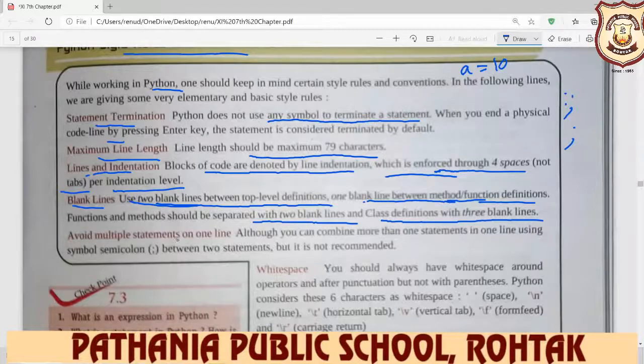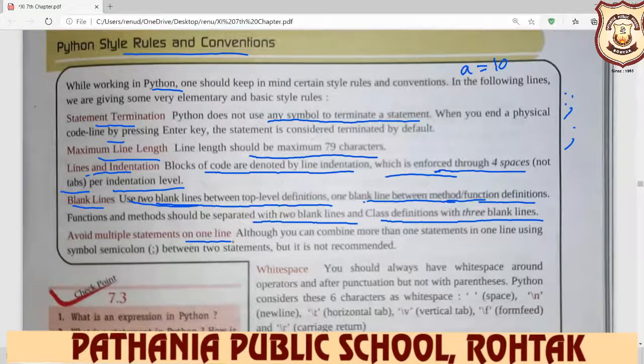Avoid multiple statements on one line. For example, you define a, b, c, d is equal to 10, 20, 30. Avoid this type of statement. Although you can combine more than one statement in one line using a semicolon between two statements, it is not recommended.